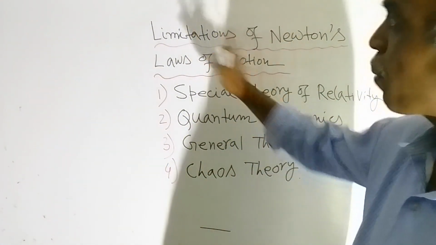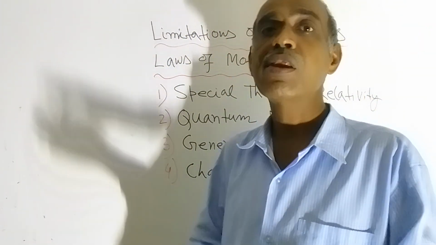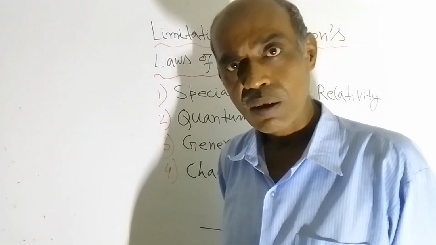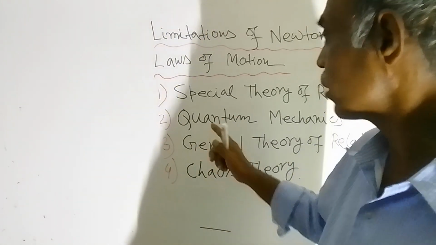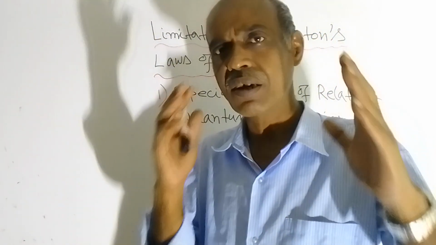So, if you apply Newton's laws of motion for those small particles, you will not get correct result. In those cases, for subatomic particles, only one thing you can apply, that is quantum mechanics. If you apply this theory, then you will get correct result.